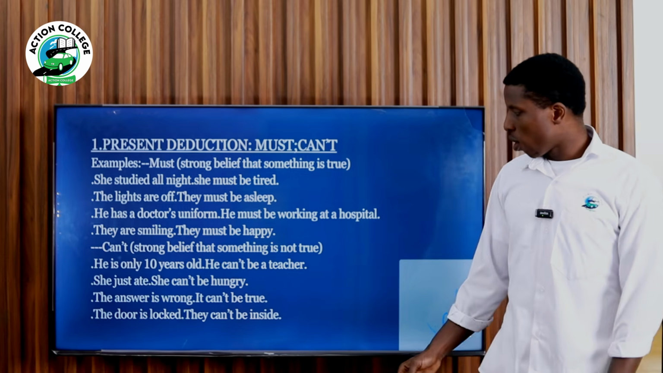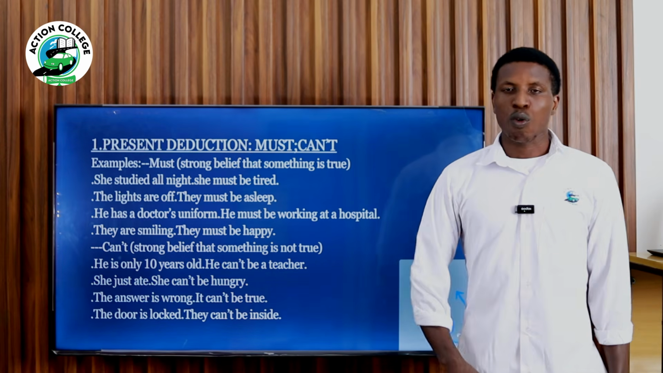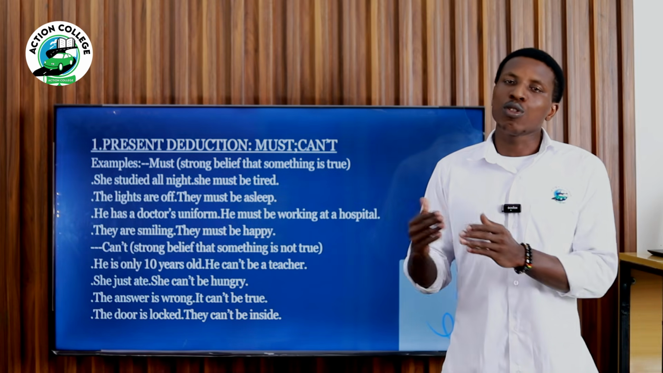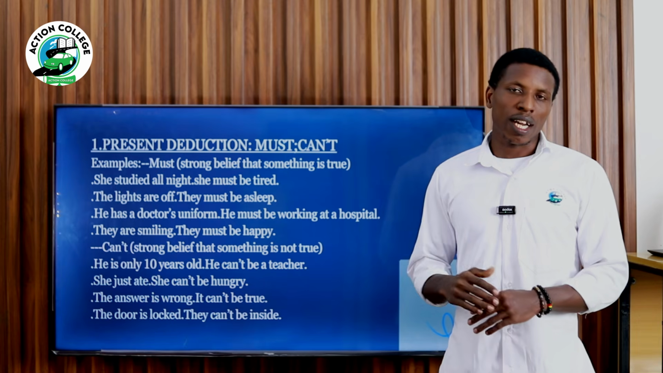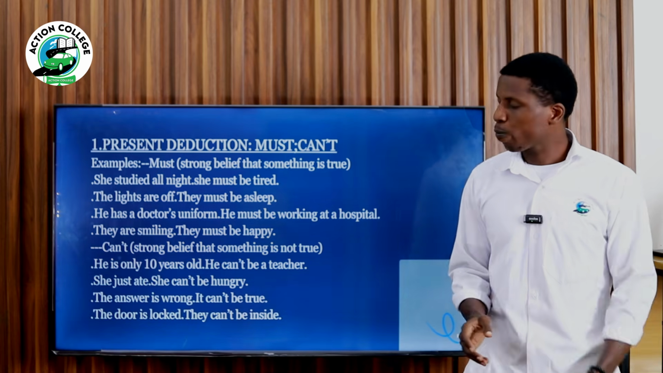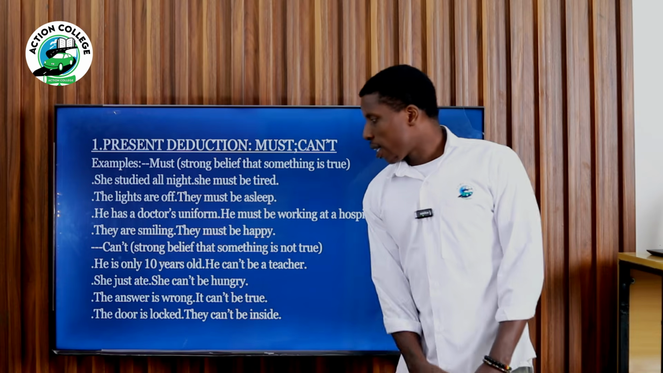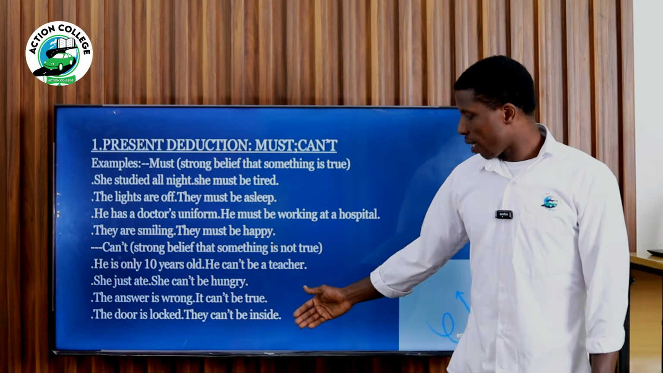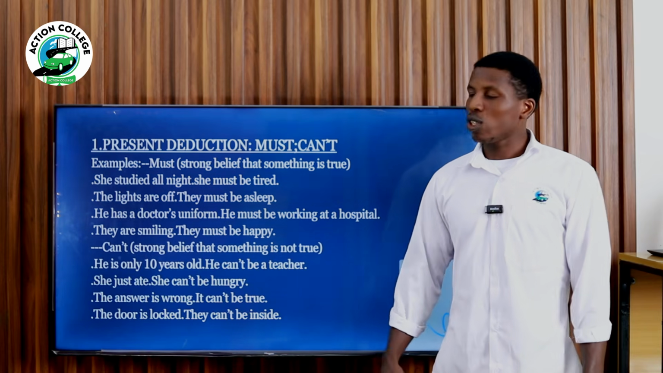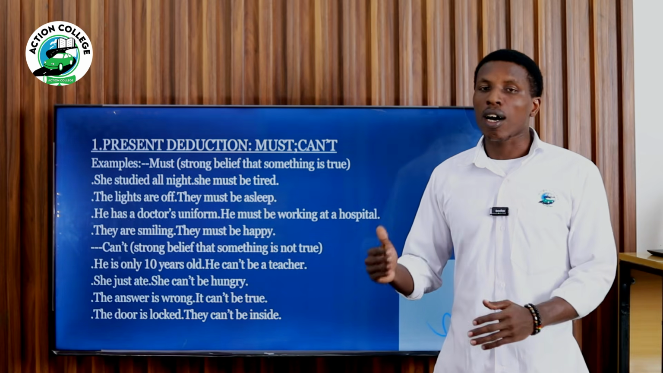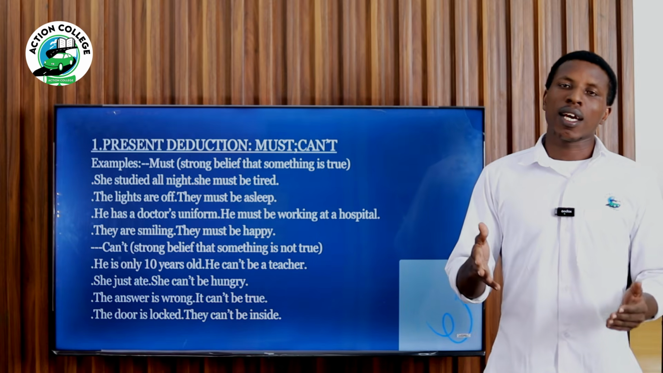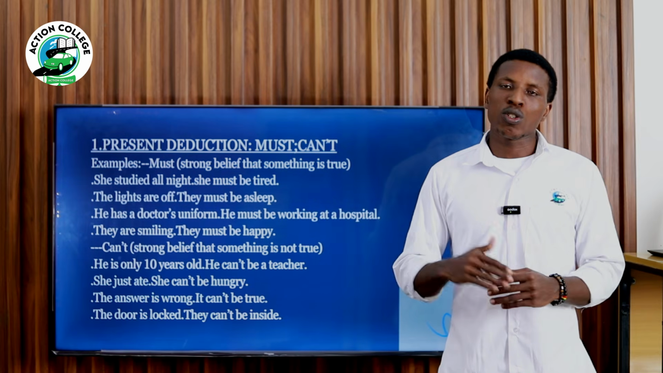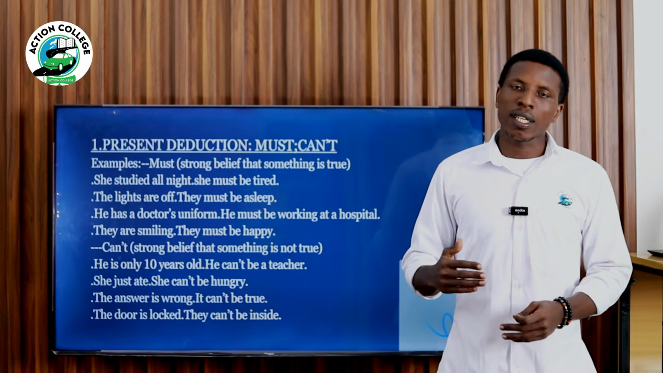The answer is wrong. It can't be true. Of course, you see that the answer is wrong, so quickly you believe that the answer cannot be true. This is really impossible. The door is locked. They can't be inside. This is the situation that you see. And if the door is locked, quickly you think that no one can be inside.